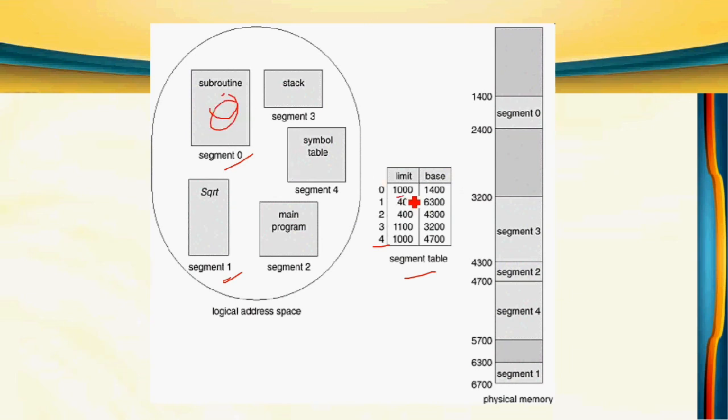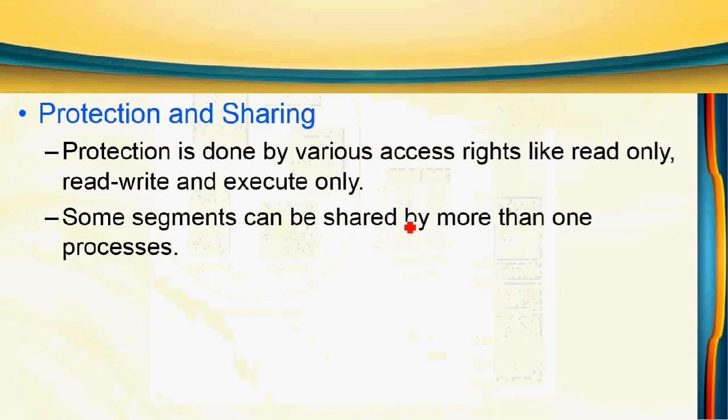Limit is nothing but the size of the segment. So this segment size is 1000 KB, whose starting address is 1400. So from 1400 to 2400, segment 0 is stored. Similarly, if you see segment 1, whose size is 400, whose starting address is 6.3, so 6.3 to 6.7, segment 1 is stored. Like that, segments can be stored in main memory and get executed.